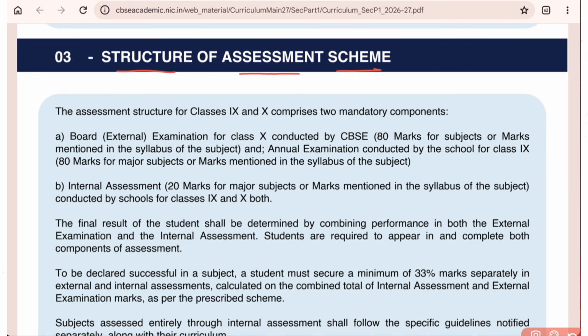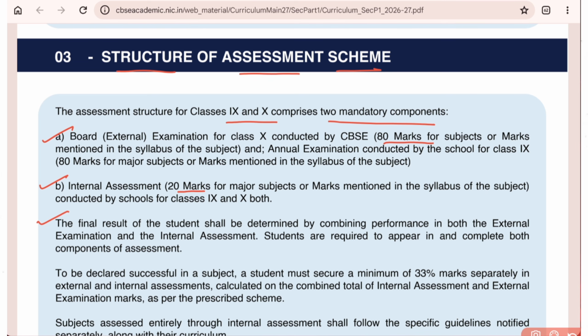As per this assessment scheme, this is applicable for both 9th and 10th. It is divided into two components. First one is the board external examination, which will be of 80 marks per subject. And the second one is internal marks of 20 marks for each major subject.